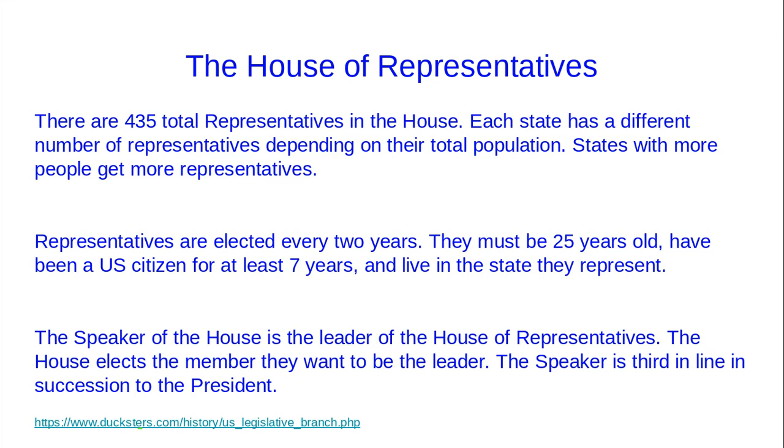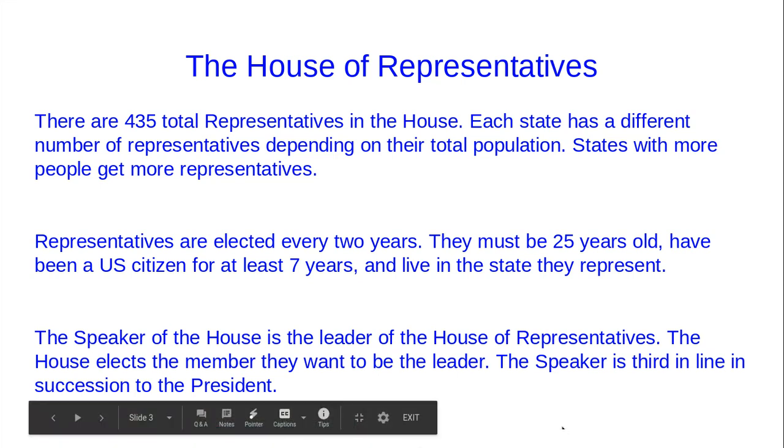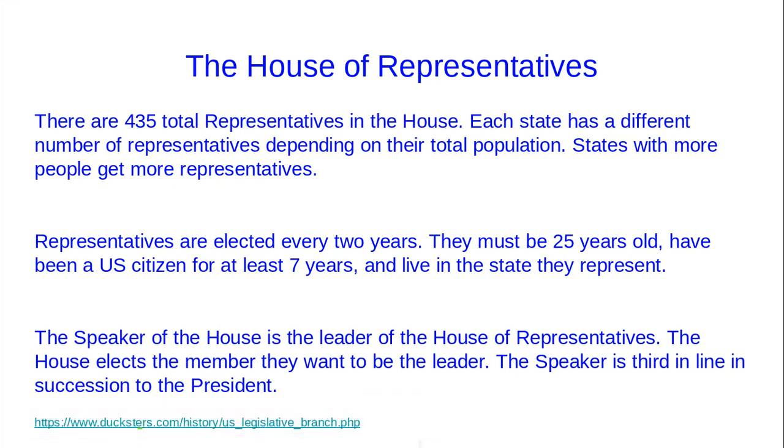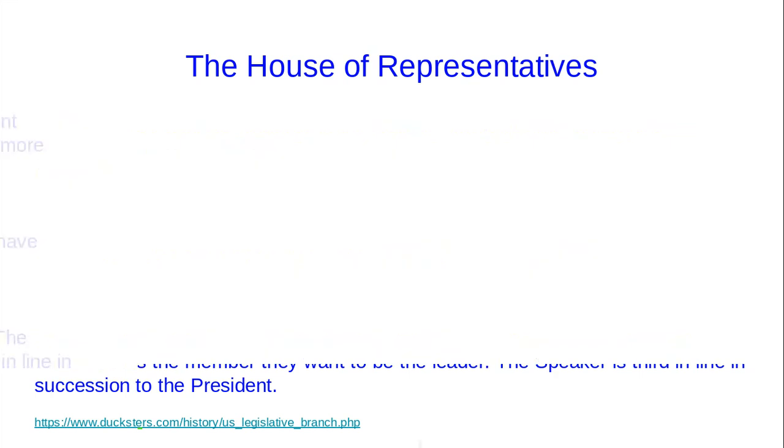I also do want to have a side note that the information I'm using today is coming from our fabulous Duckster. So I know we've used it in class a bunch of times. That is where I'm pulling a lot of this information from, and I want to make sure that I give credit where credit is due.